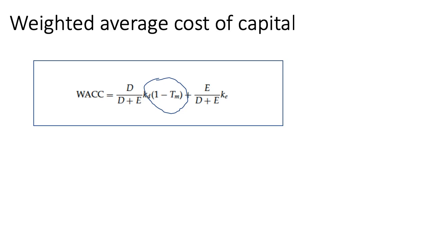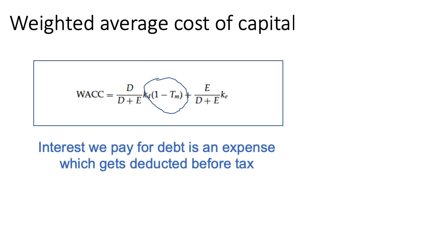You will notice that the cost of debt has been reduced by the factor of 1 minus marginal tax rate. This is because the interest we pay for debt is an expense which gets deducted before taxes are paid. And this results in a business having to pay lesser tax, which saves money for the business. Due to this, the real cost of debt for a business is less than what it actually pays to the lender, and this factor 1 minus TM reflects that.